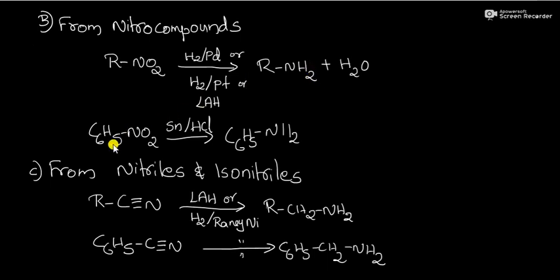For example, this is our nitrobenzene. In the presence of Sn, tin HCl, it will be converted into C6H5NH2. That is another catalytic reduction.